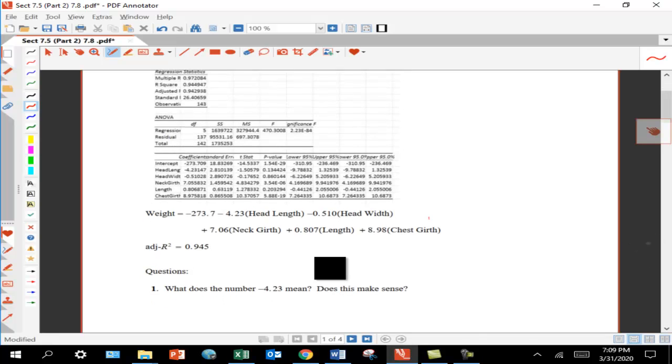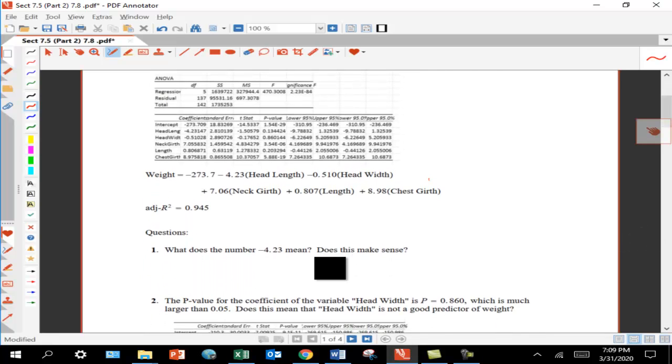But there's an issue, several issues actually. One is, notice this number right here. It's negative 4.23. So what does that number mean? It's a slope. It tells you how much the weight is going to change when the head length changes.